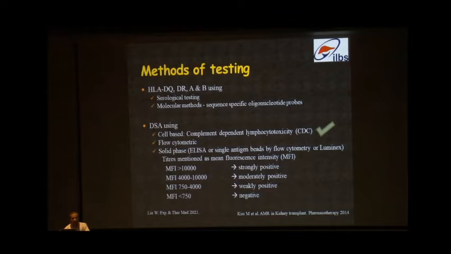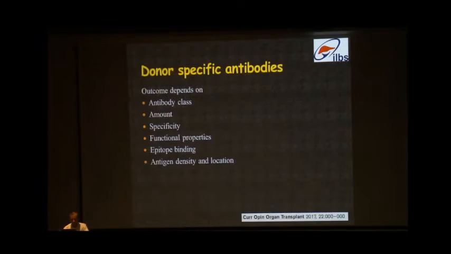And the titer of the donor specific antibodies is important. It should be mentioned as mean fluorescent intensity. Various titers have been used, so there is no standardization as such, but this particular study has mentioned that titers of more than 10,000 are strongly positive and less than 750 are negative. So for donor specific antibodies, the outcome, that is the injury, depends on the antibody class, amount, specificity, the functional properties of the antibody, epitope binding, antigen density, and the location.